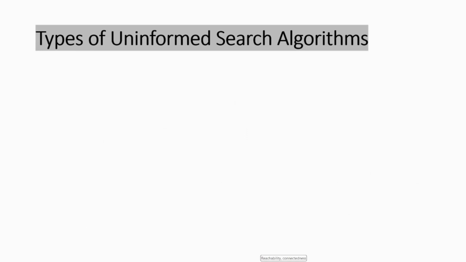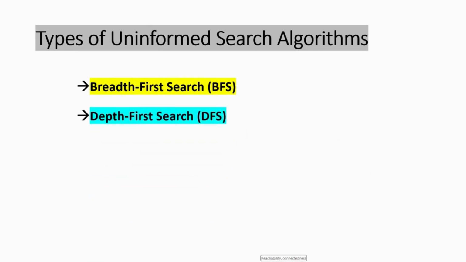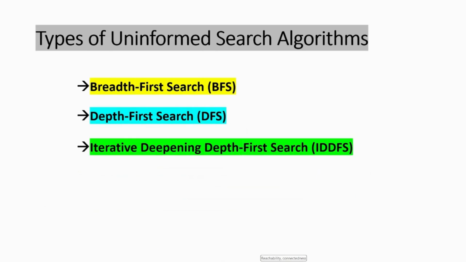The types of uninformed search algorithm are the breadth first search algorithm, BFS; the depth first search algorithm, DFS; and finally the iterative deepening depth first search algorithm, IDDFS.